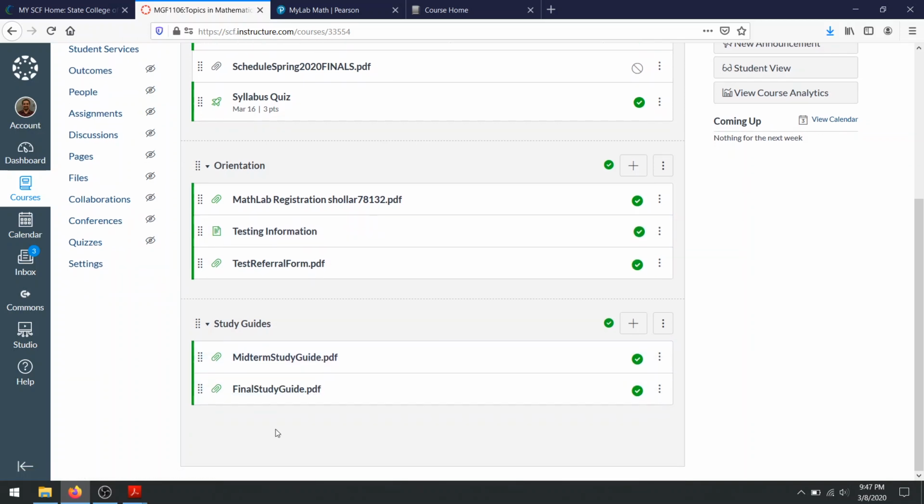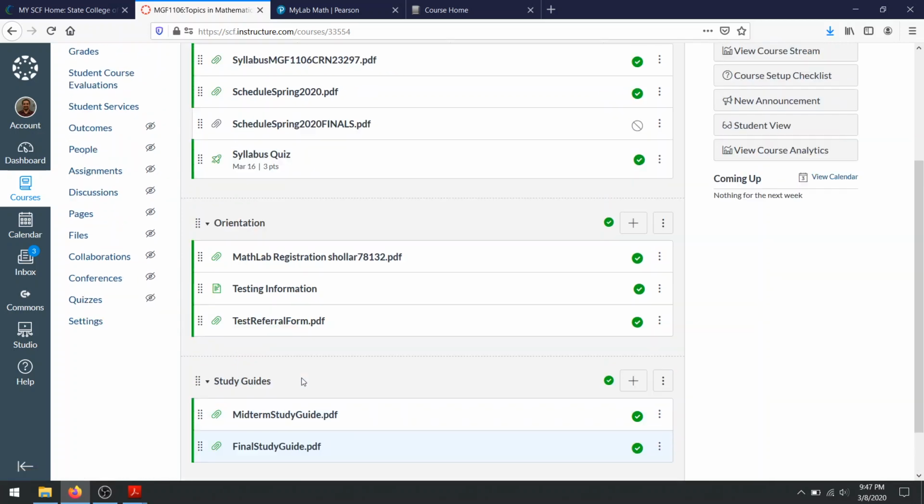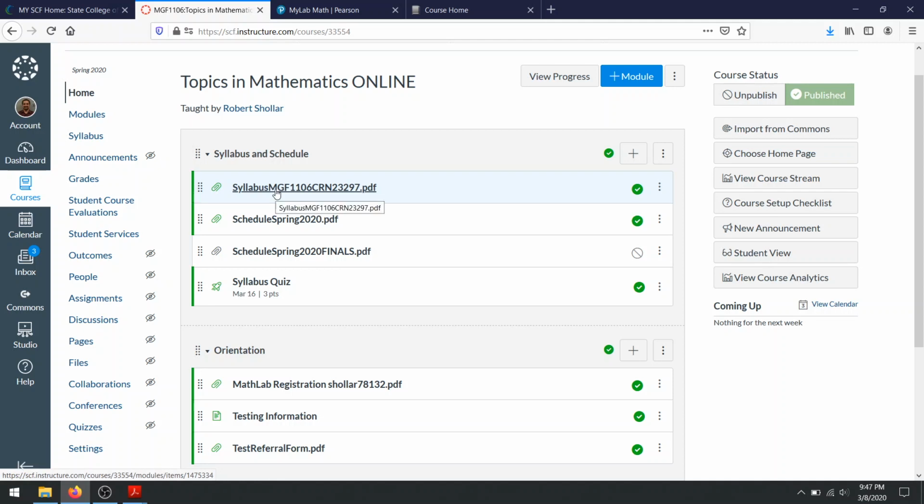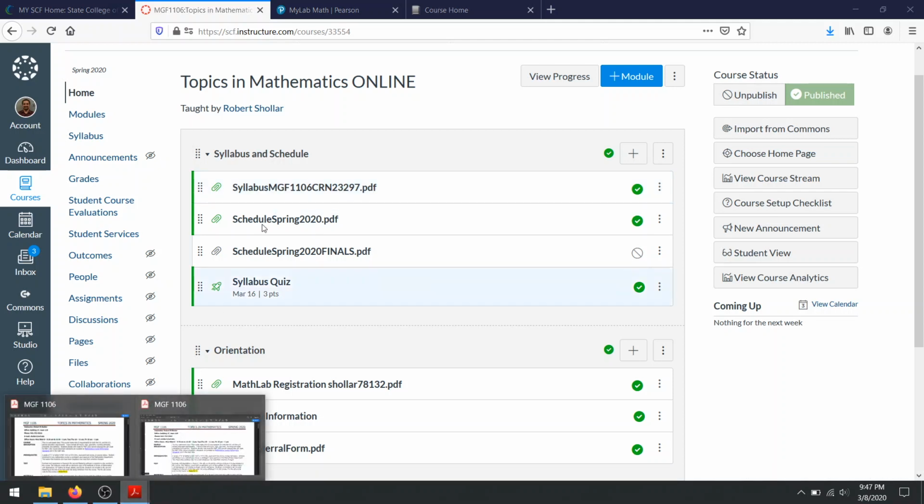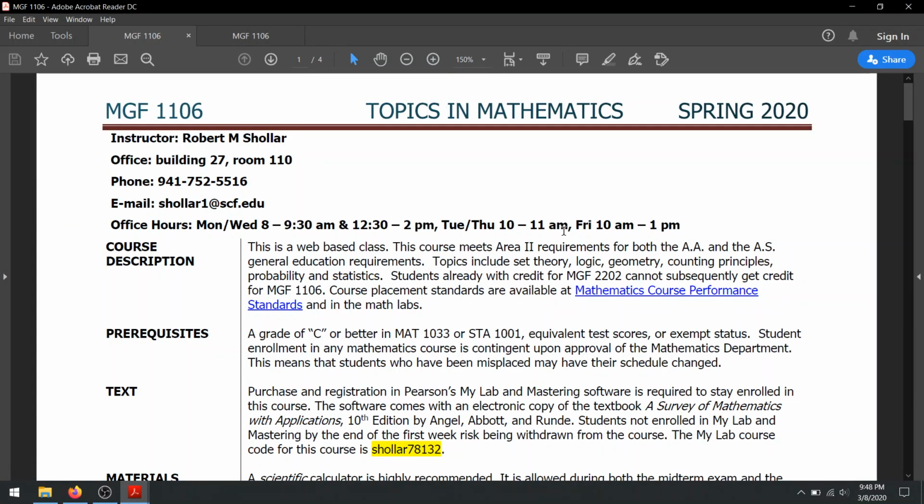The only other two things that you'll need are at the very bottom, and those are the midterm study guide and the final exam study guide. And we'll talk about those as we get to them. But I want to start with the syllabus. So I already have it opened as a PDF. When you click on it, it'll pop up in your browser, but I always recommend opening it as a PDF. It's a little easier to navigate. Sometimes Canvas is a little finicky.